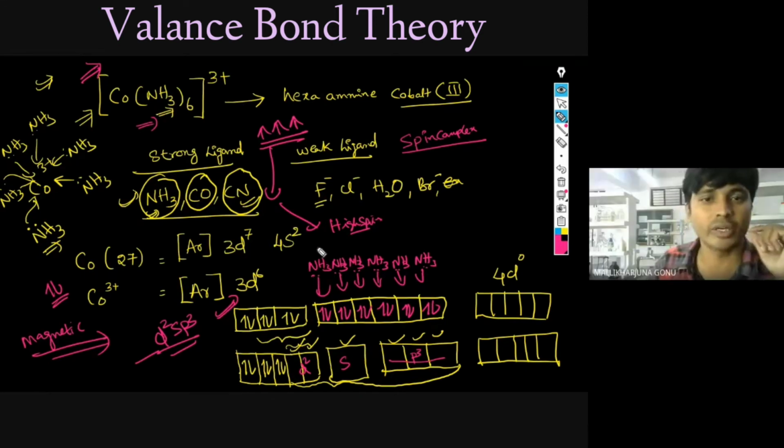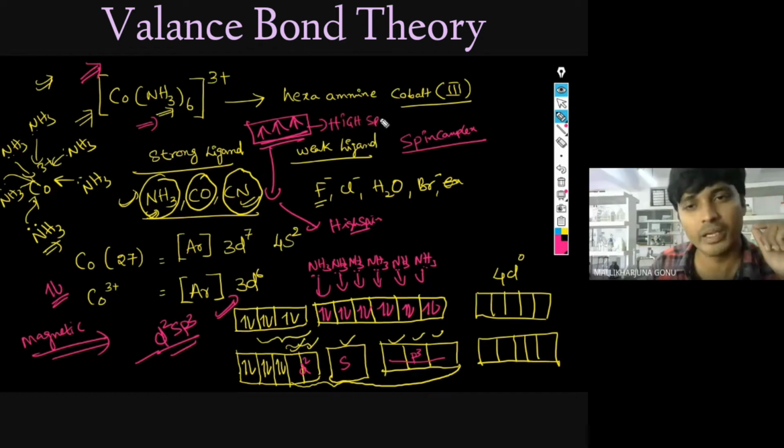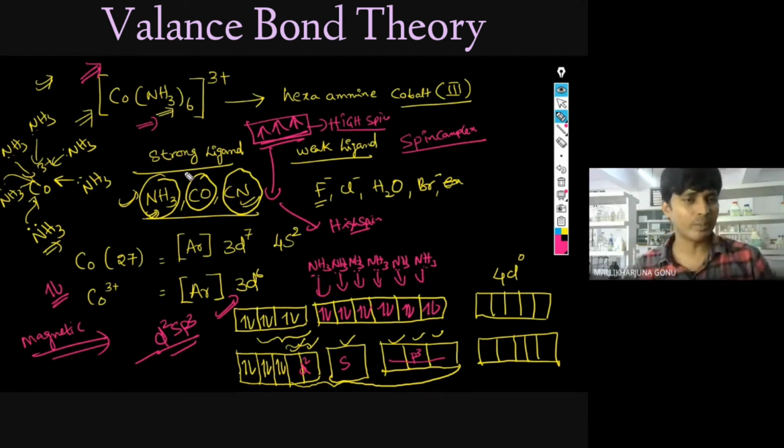Low spin. That's right. If more unpaired electrons are there, we call it a high spin complex. If fewer unpaired electrons are there, we call it a low spin complex. So all are paired electrons only. That's how this complex is the low spin complex. So what is the geometry of this compound, Vidisha?